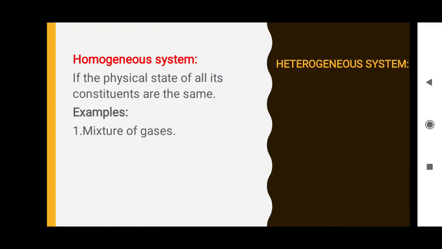Gas mixed with another gas gives only one physical state. We cannot identify the components after mixing, so it is homogeneous. One more example is a completely miscible mixture of liquids, like milk in water or water in milk. We are unable to identify them separately. That is called a homogeneous system.